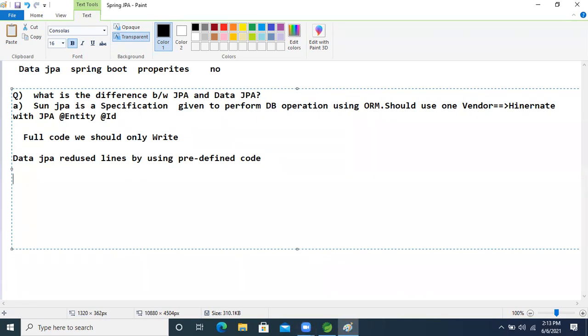Data JPA, right? What kind of operation is that? It is using Hibernate. What are we doing now? We are writing the model class. Yesterday we wrote the model class, so we should write that model class. After that, another input.